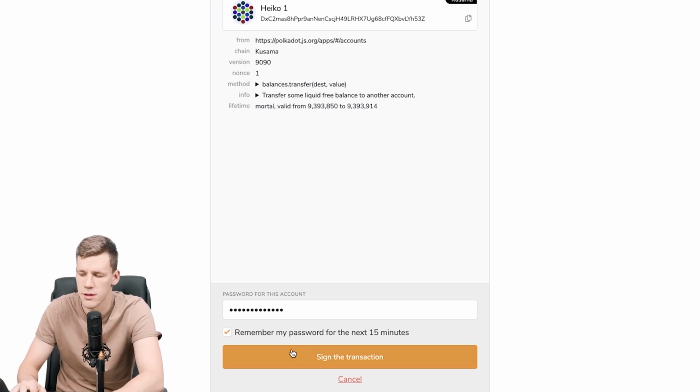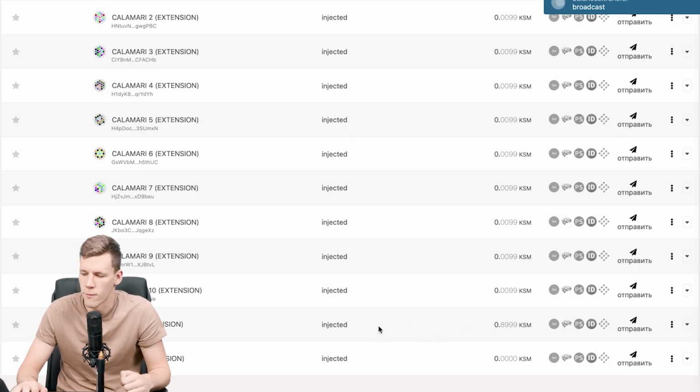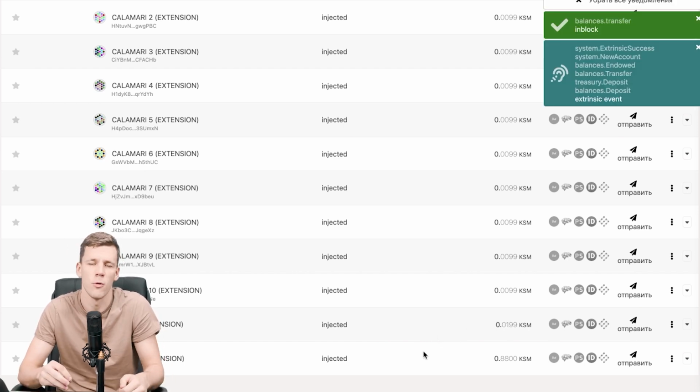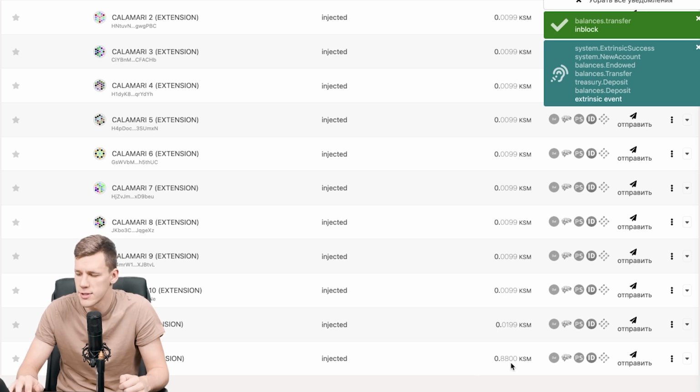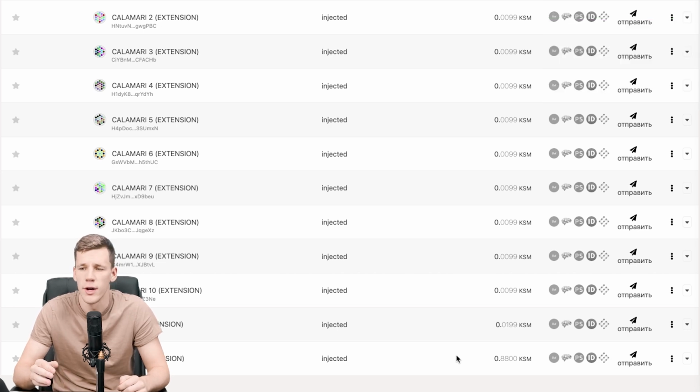I also press the option that the password is not required for the next 15 minutes, and then I press sign the transaction, and the KSM is basically flying over from one account to another, or from your exchange to your account. As you see here, it's already transferred. In case you transfer the KSM from your exchange, it will take about 10 to 15 minutes max.